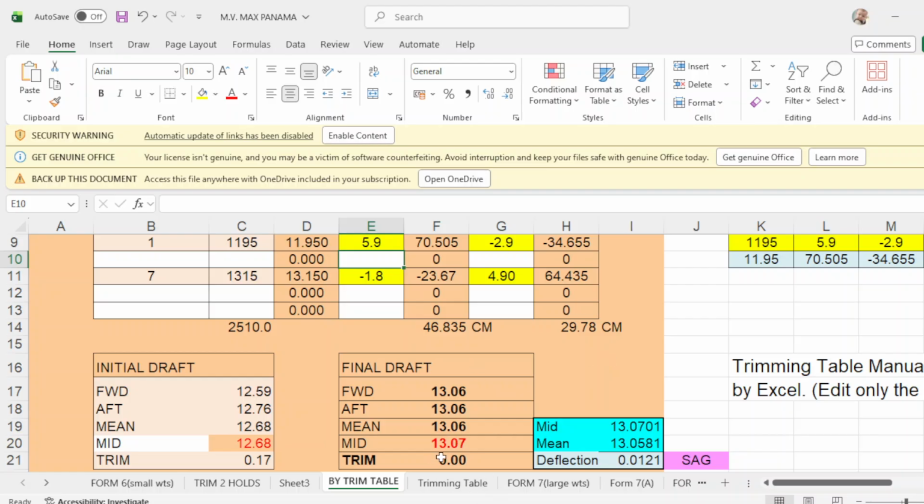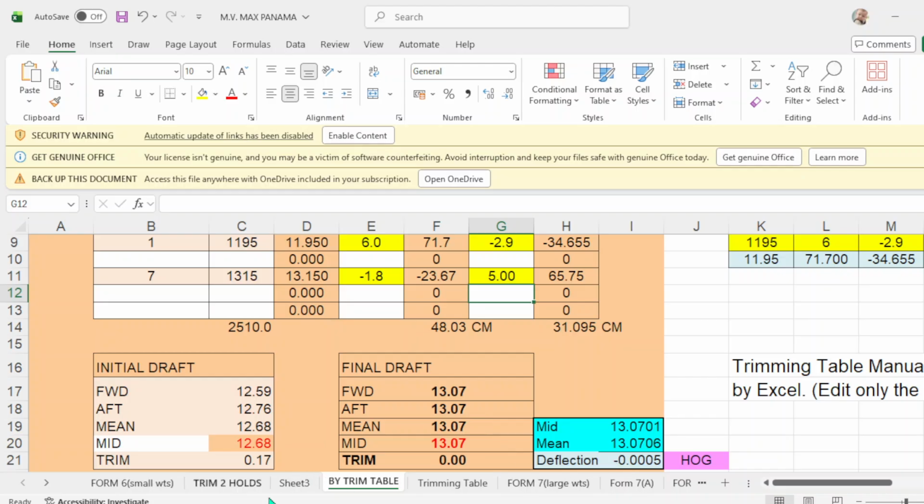You are now even keel, but our mid drop is 13.7, so we adjust this one. That will be 6.1. 6, how much? Then we adjust the up part. Make it is how much? 5 meters. Now, even keel of 13.07. Okay?